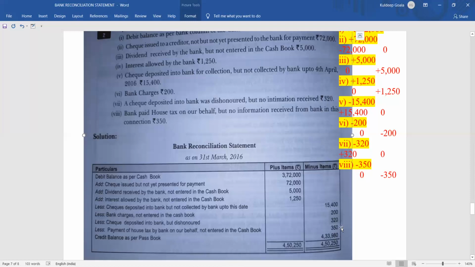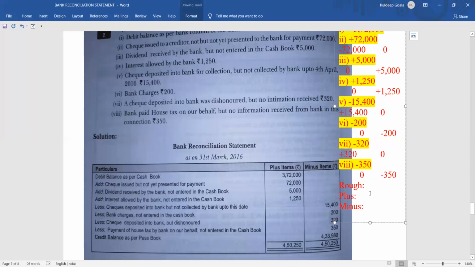After this, what you have to do is find out in rough. Suppose it is over up to here. Then what will you do? You have to do it in the rough. Just write rough, and under that you find out the total of both sides. What is the total of the plus side, and what is the total of the minus side? Find both totals.